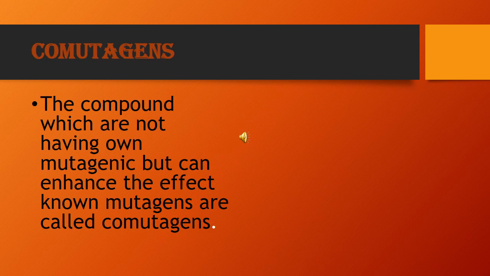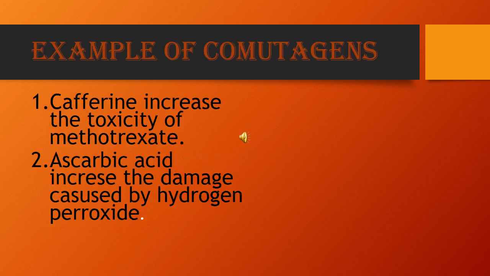Co-mutagens: the compounds which do not have their own mutagenic effect but can enhance the effect of known mutagens are called co-mutagens. In like manner, some students do not study well, but he or she studies well through true friends. These are some examples of co-mutagens. Caffeine increases the toxicity of methotrexate. Ascorbic acid increases the damage caused by hydrogen peroxide.